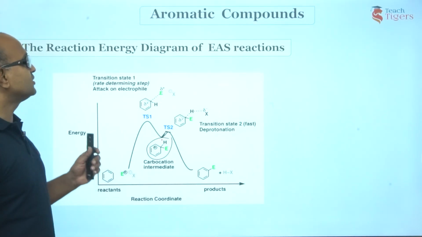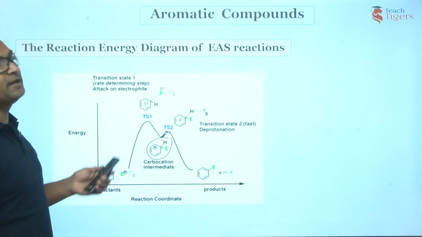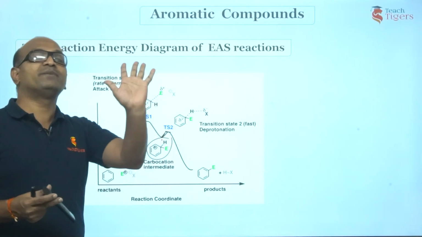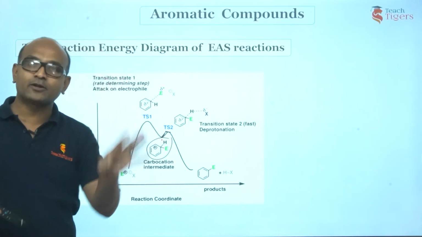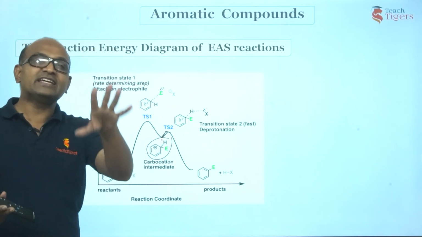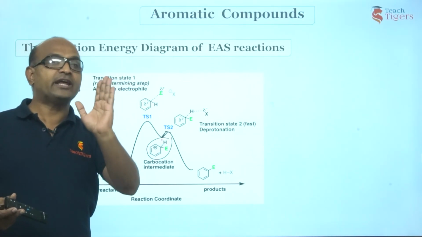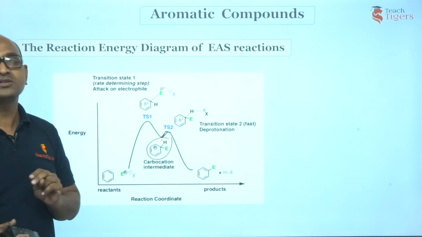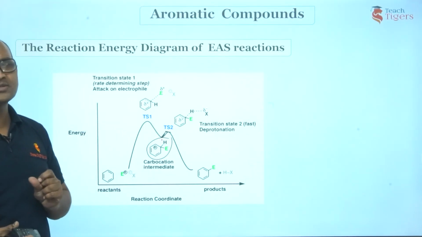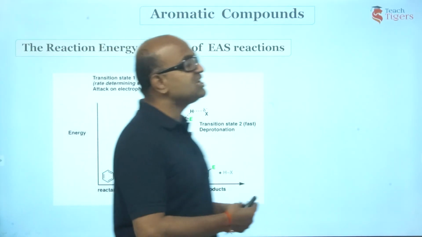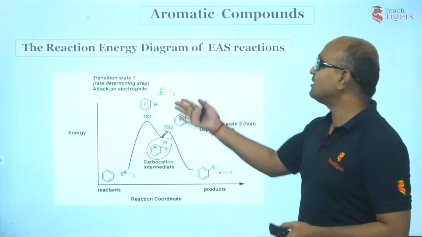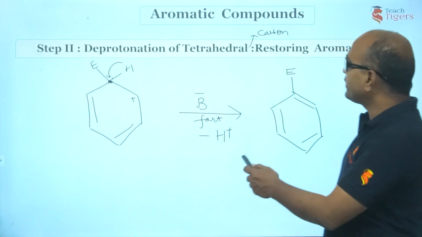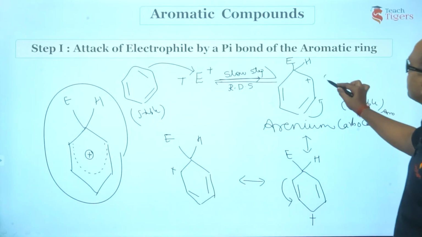So guys, what is the bottom line? In EAS reactions, a hydrogen of benzene is replaced by an electrophile where aromatic ring is restored. Hence, we call them electrophilic aromatic substitution reactions. It proceeds in two steps. Mechanism involves two steps. First step is the formation of arenium carbocation. We call this a sigma complex, guys.